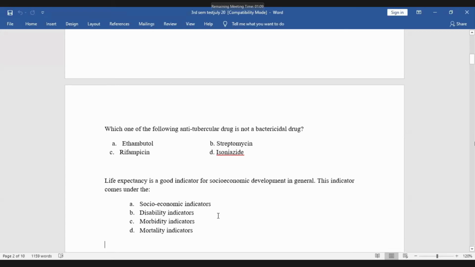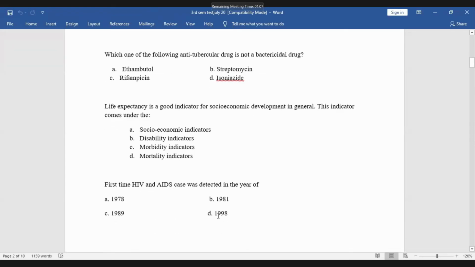So this is a question for Kausab. First time HIV and AIDS case was detected in the year 1978, 1991, 1989, or 1998. First time in world, not in Nepal, world. Sir, 1981. Okay, thank you. 1981 is the correct answer. Then next question for Monica. So this is the question for Monica. First time HIV and AIDS case was detected in the year of 78.